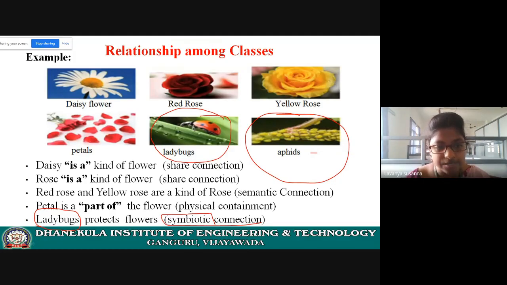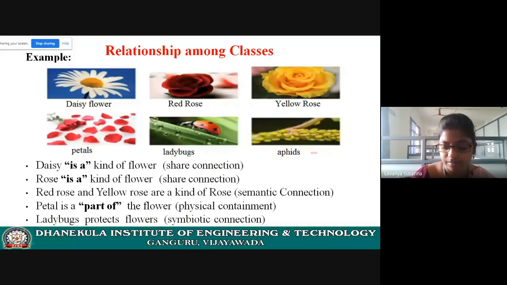Okay, I hope you understood. So how many relationships are there? Association, aggregation, and dependency. These are the relationships of classes. Association means is a relationship. Aggregation means part of relationship. Dependency means symbiotic, depends. One class depends on another class. Let us see with an example in diagrammatic form. You will understand better.